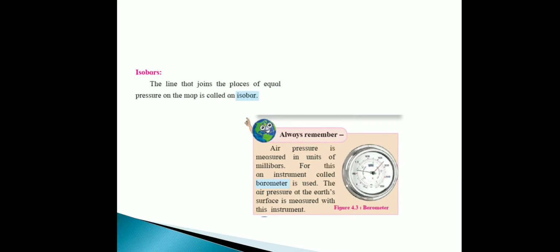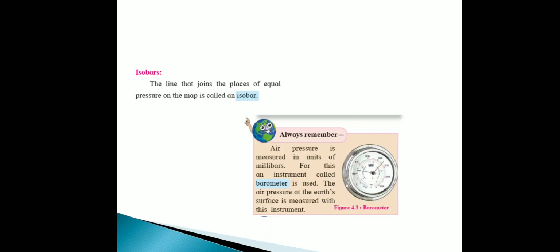Isobar: the line that joins places of equal pressure on the map is called an isobar. And always remember, air pressure is measured in a unit of millibar. So what is the unit of air pressure? You should write that the unit of air pressure is millibar. And which instrument is used for measuring air pressure? Your answer should be a barometer.